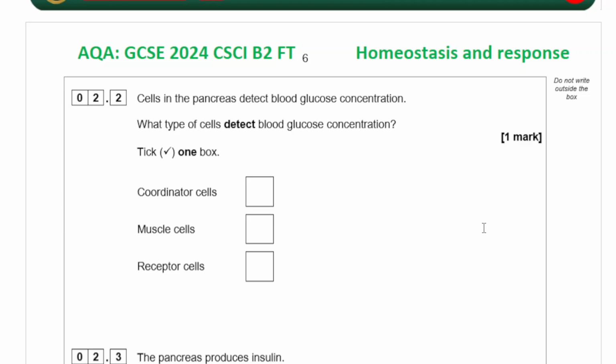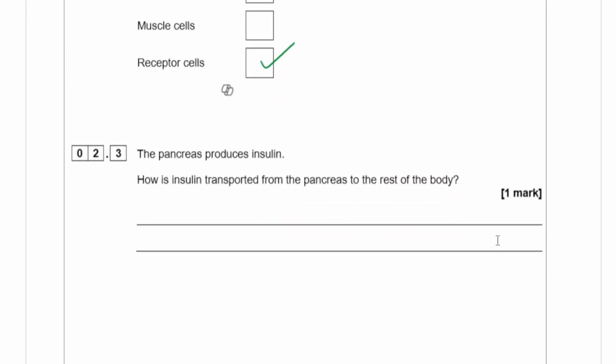Cells in the pancreas detect blood glucose concentration. What type of cells detect blood glucose concentration? That would be the receptor cells. The pancreas produces insulin. How is insulin transported from the pancreas to the rest of the body? Through the blood.